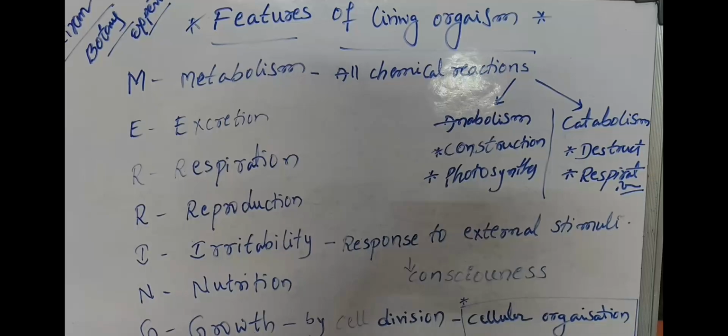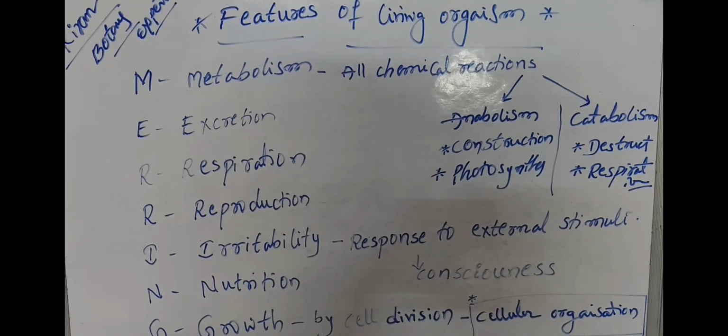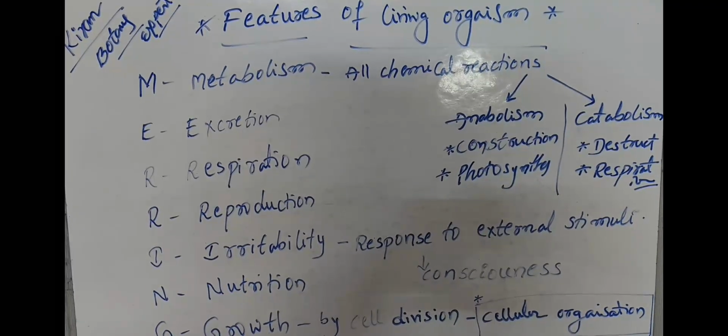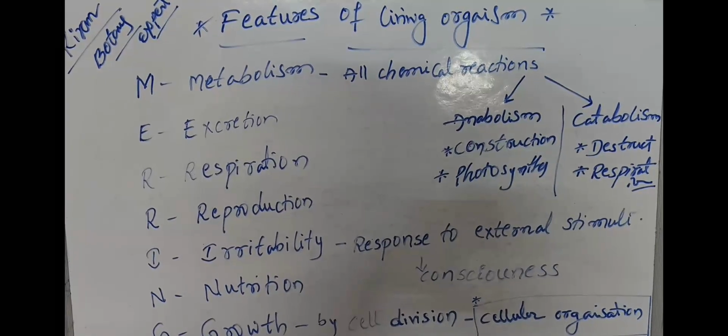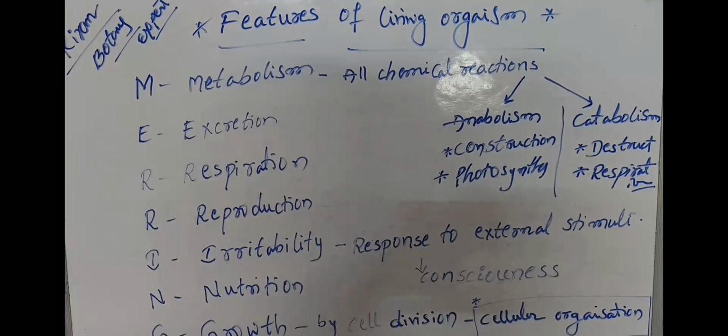Catabolism is the destruction phase, the breakdown process. The best example is cellular respiration. Glucose breaks down into two molecules of pyruvate in glycolysis and they release energy in the form of ATP.